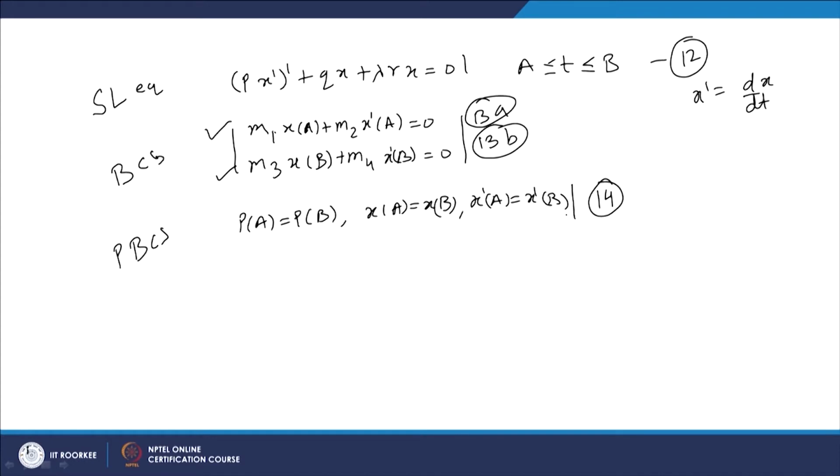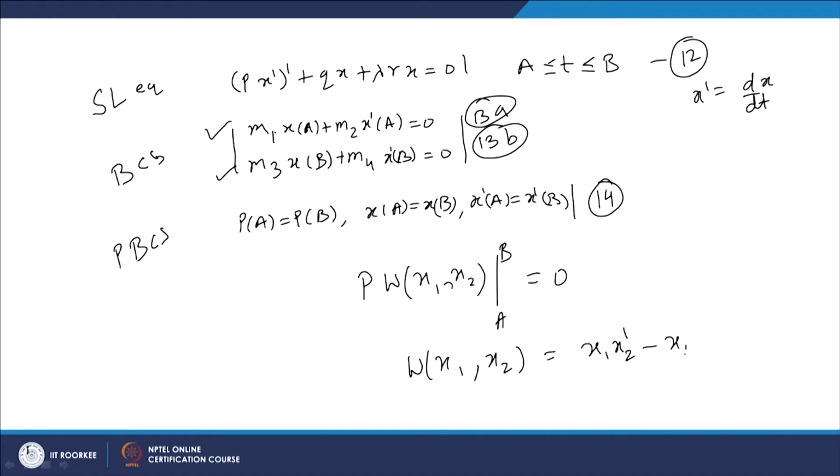With the help of these we have also shown that P times W(x1, x2), evaluated between a and b, comes out to be 0. That is the content of the last two results. Here W(x1, x2) is the Wronskian of x1 and x2, where x1 and x2 are two linearly independent solutions of the SL equation, that is x1 x2' minus x1' x2. So we have shown that it satisfies this particular property.